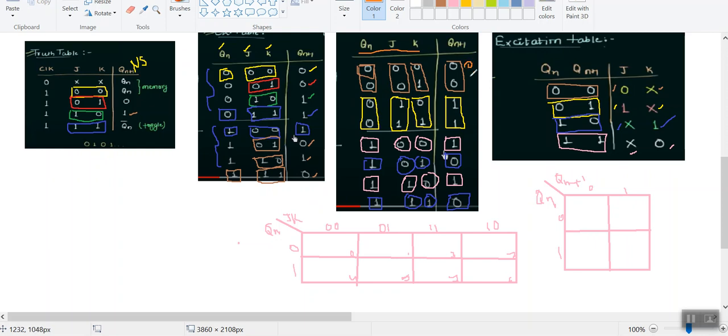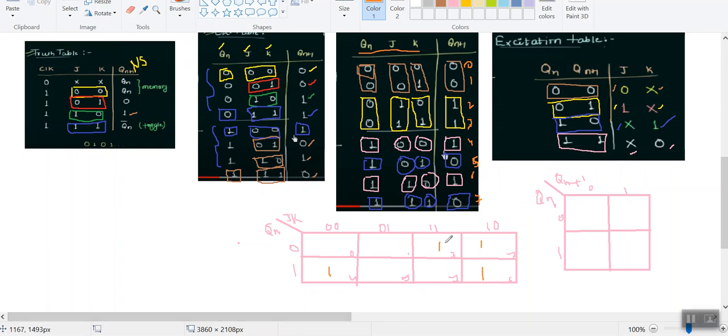So this is my 0 and 1, 2 and 3 and 4 and 5 and 6 and 7 case. Okay, total, if you are having 3 variables, it means total 0 to 7. So where I am getting my output as 1 here. In the second case and third case I am getting my output as 1. In a similar way, in the fourth case I am getting my output. So I have written my 1 in the fourth block, and in the sixth I am getting my output as 1. Okay.